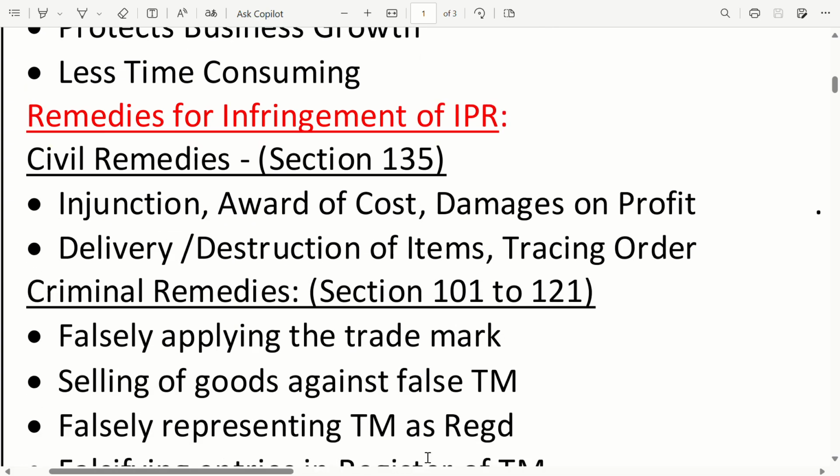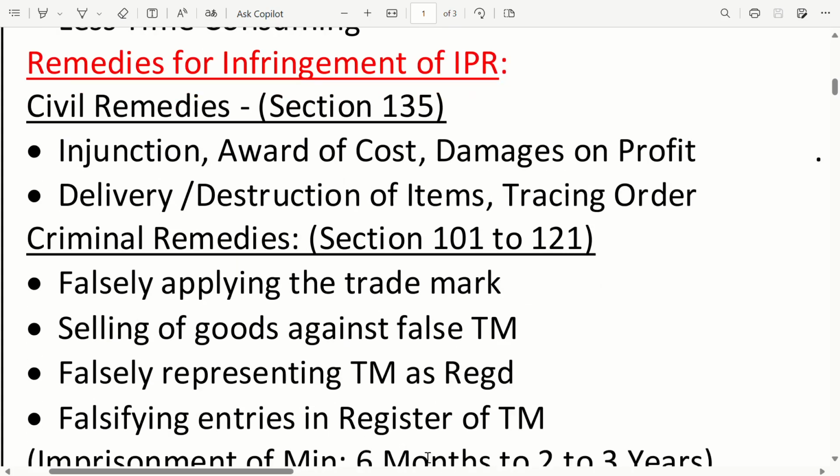Remedies for the infringement of intellectual property rights. Civil remedies, Section 135. It gives injunction, award of costs, damages and profits. It deals with the delivery or destruction of items, and tracing the order.